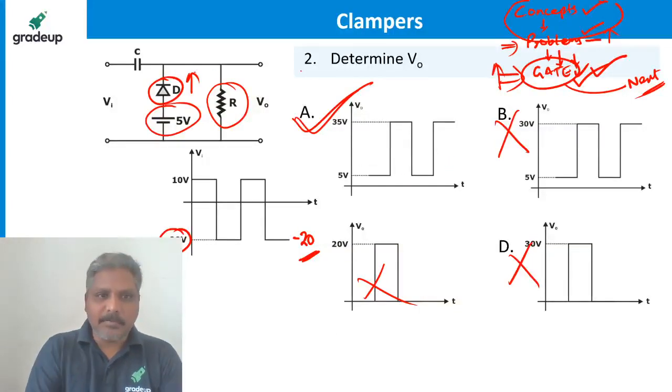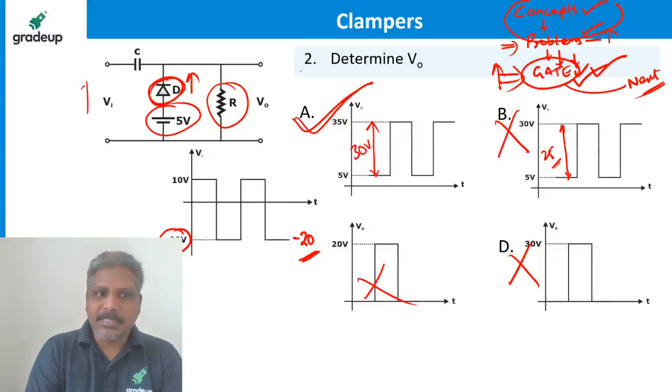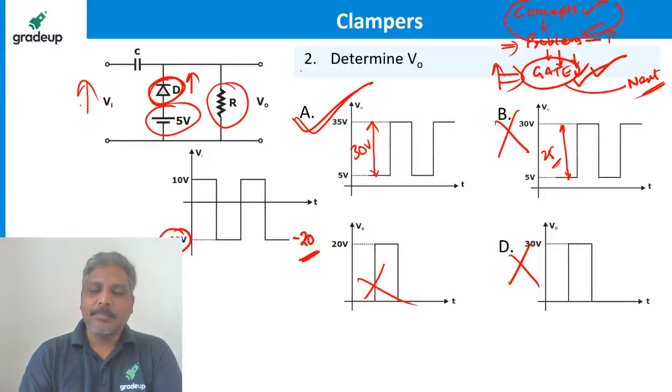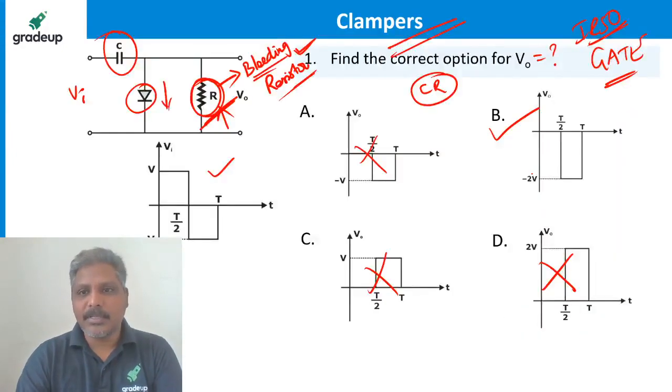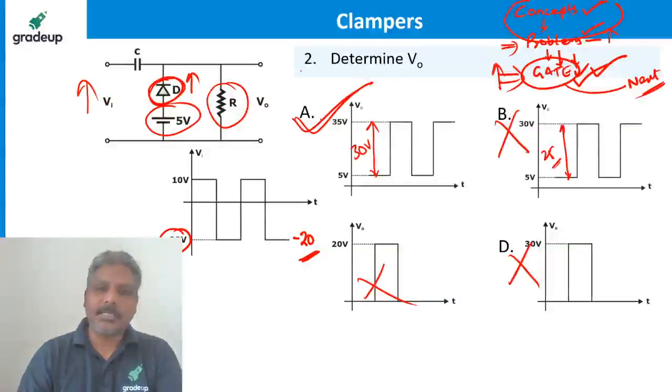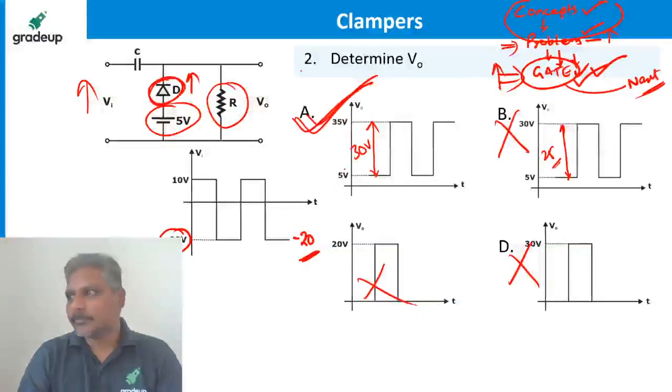The answer is very simple. The waveform is to be shifted up. When it is shifted up, the peak to peak value here is how much? 30 volts. But how much is peak to peak here? 25 volts. When the waveform has been shifted, the shape doesn't change. Peak to peak value also does not change. In this example also, when we shifted this, the shape remains same and peak to peak also remains same. 2 Vm is the peak to peak. So here also the same should be. So answer A should be the correct answer. Okay.